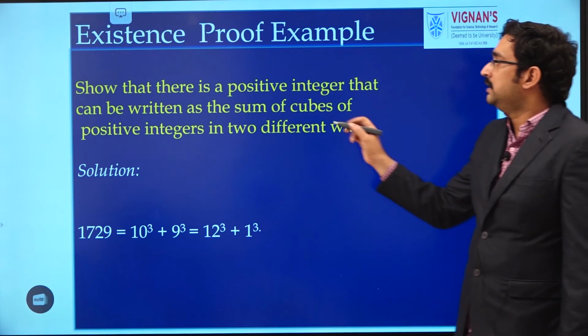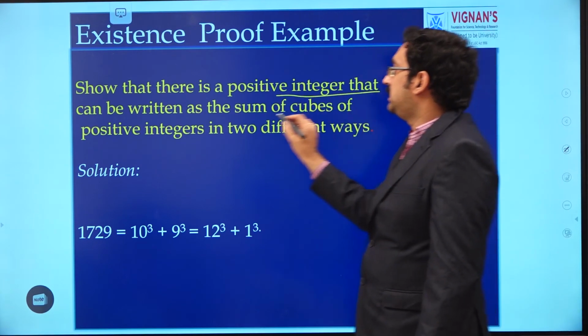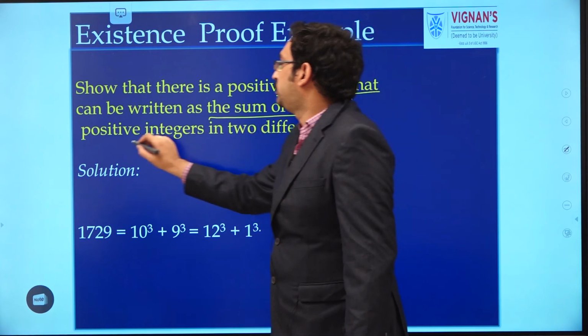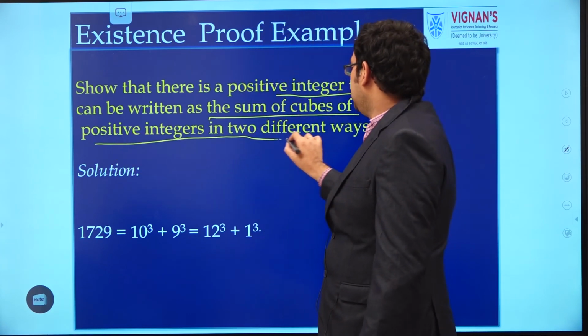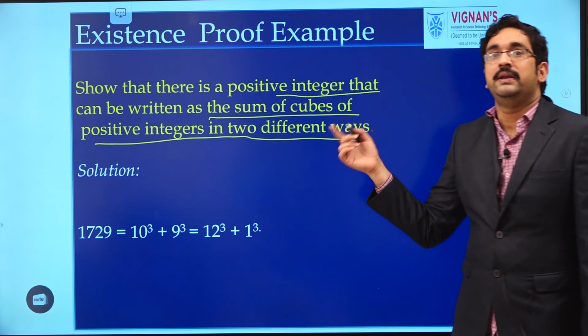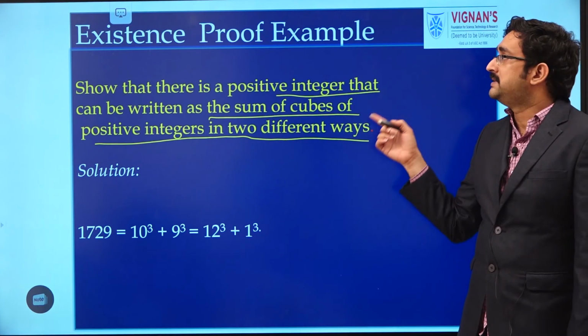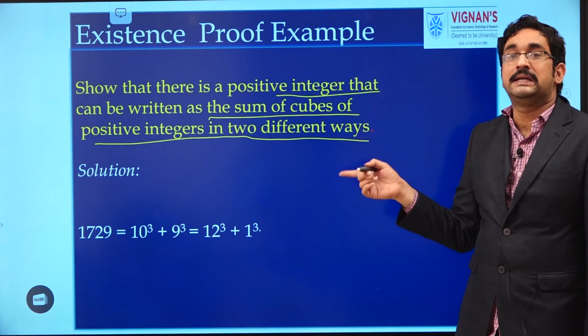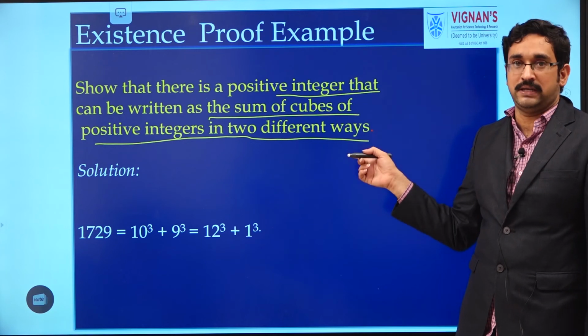See one example. Show that there is a positive integer that can be written as the sum of cubes of positive integers in two different ways. When can we say that it is true? As it is an existence proof, for at least one element, the condition must be satisfied.